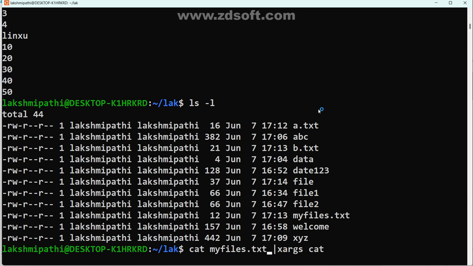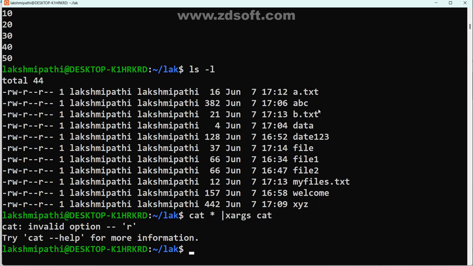You may check it here like this, cat star. See, it won't work. Why won't it work? We need to specify one file. That file must contain file names only, not general content, Shivasankar. Must contain file names. That is important. I hope you got it.